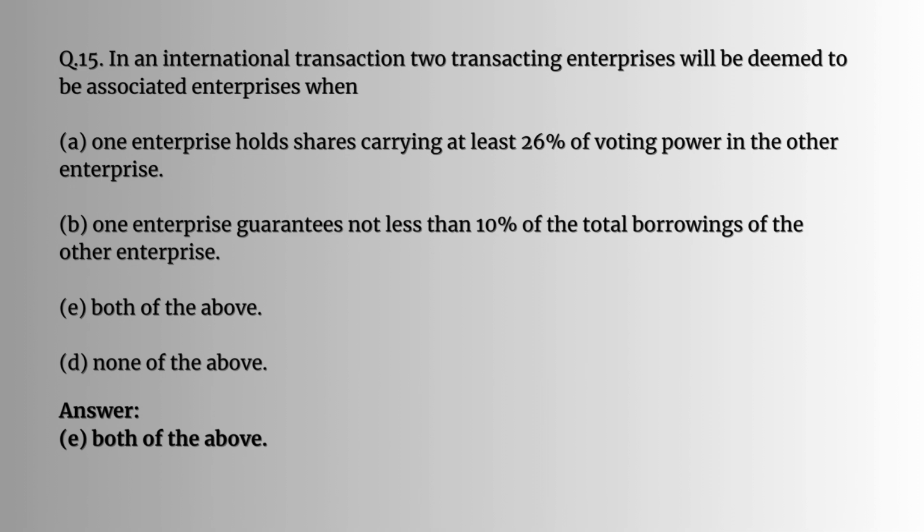The answer would be both of the above. That is, A, one enterprise holds shares carrying at least 26% of voting power in the other enterprise. B, one enterprise guarantees not less than 10% of the total borrowings of the other enterprise. So the answer would be C, both of the above.